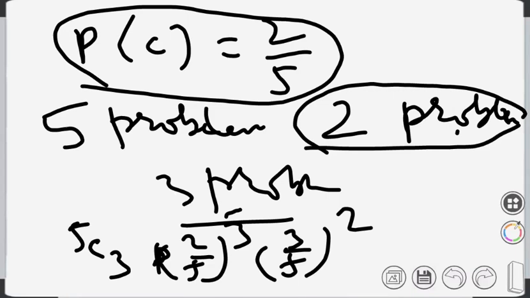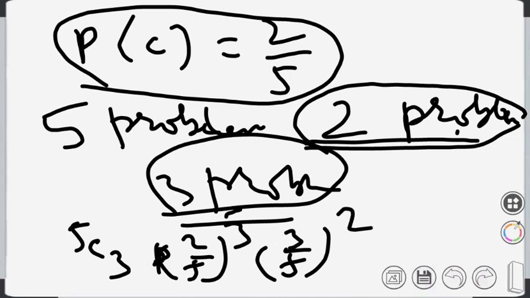Is it understood what I said? 2 problems cannot be solved correctly. That means he has solved 3 problems correctly. So 3 problems correctly, so the probability of correct will come with 3. And the other way around, we can do it this way.